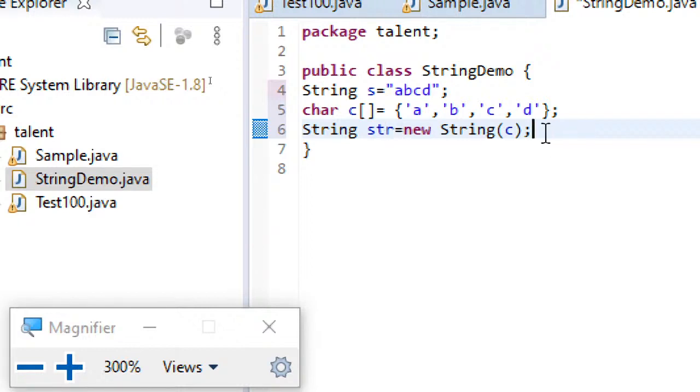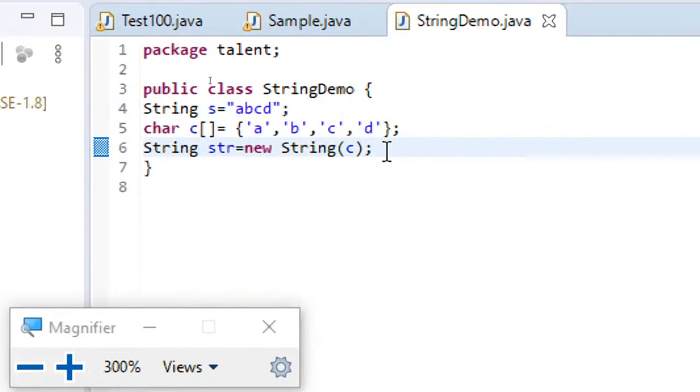Either way you can do it, but you need to understand one fact: strings in Java are immutable. That means you cannot modify strings that are created. You can create a new string by appending this string with another string.